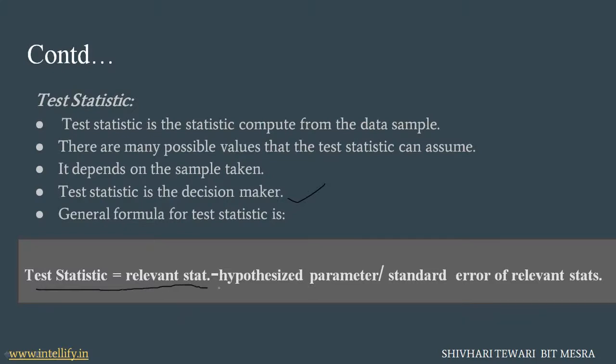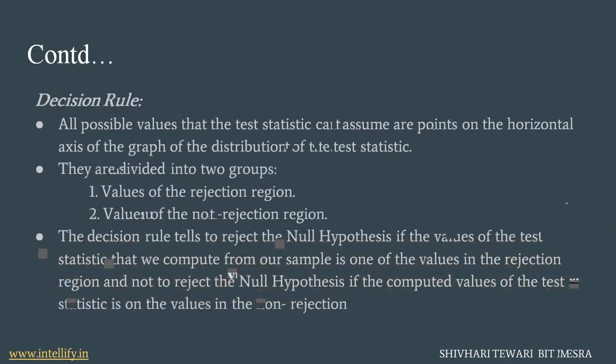That is the difference between the relevant statistic and the hypothesized parameter, divided by the standard error of the relevant statistic. Now, what is the decision rule?